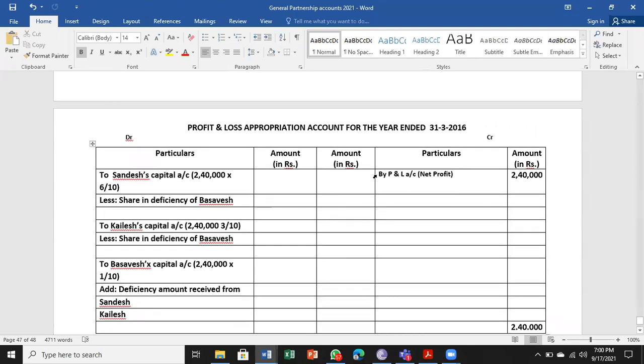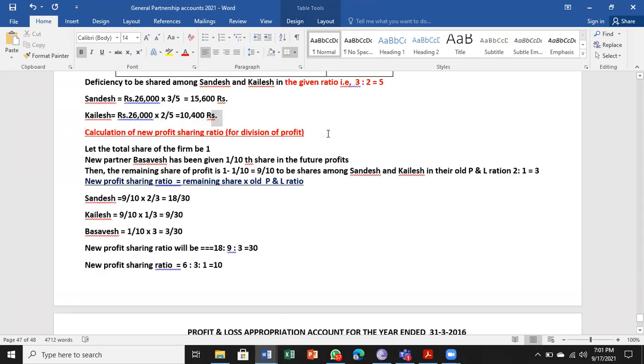So here, by P&L account 2,40,000 done. To Sandesh capital account, 2,40,000 share into 6/10 has come. How has 6/10 come? Because we have to go for a new ratio. We can't go for the old ratio because three partners are there. So we have to check how the values have come. For that, we have to go for the calculation of the new ratio.